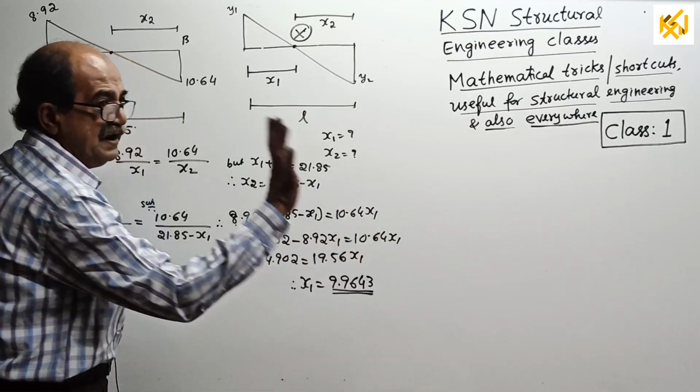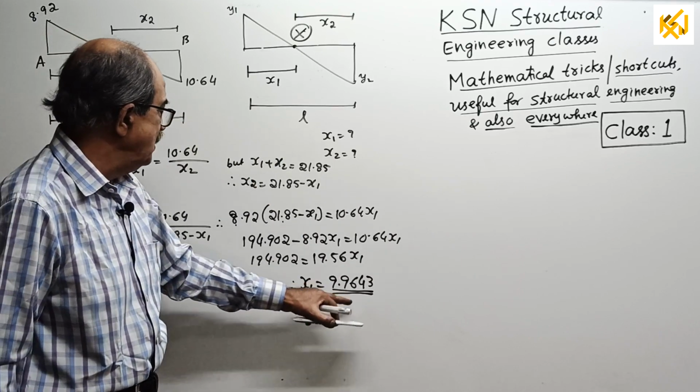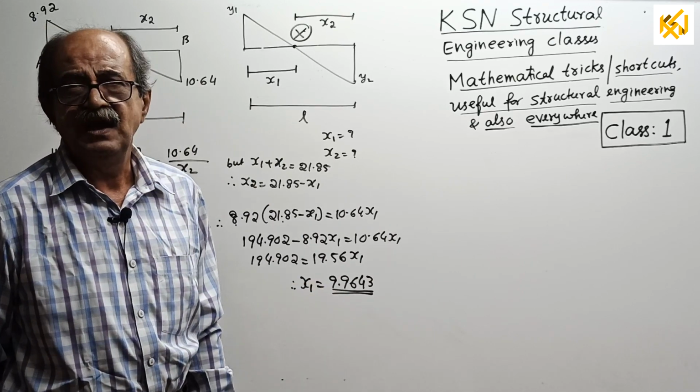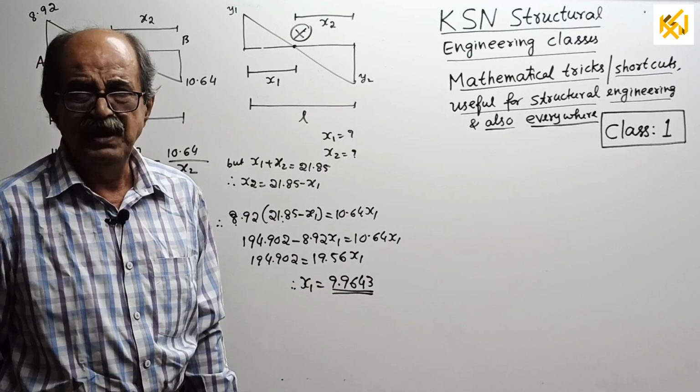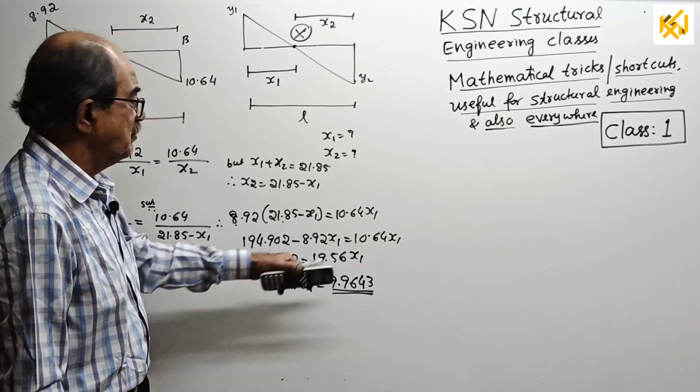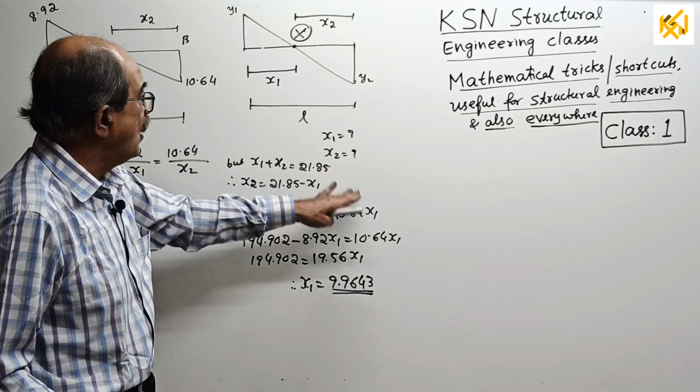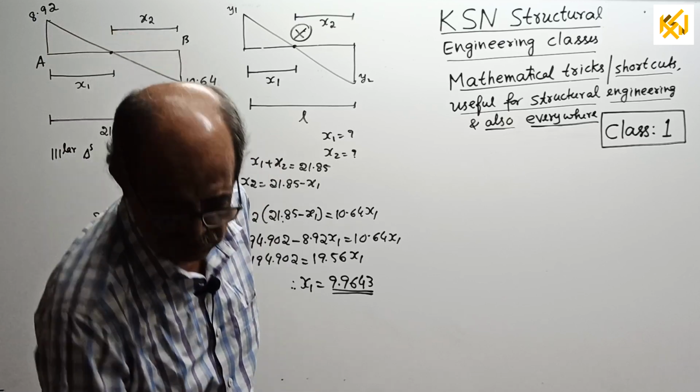I will tell, okay, done. Suppose some student will give the answer, sir, 15 point something. I will glare at them. 15 point something. Some calculation mistake. This is what you are going to do.